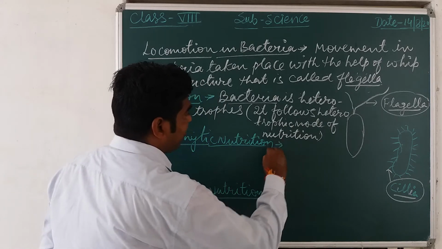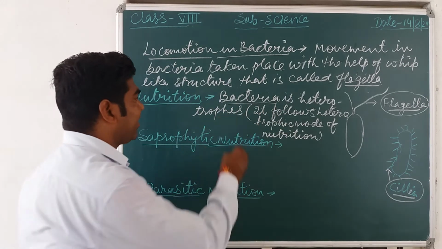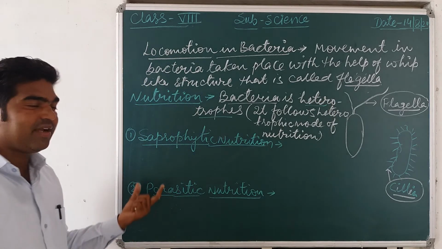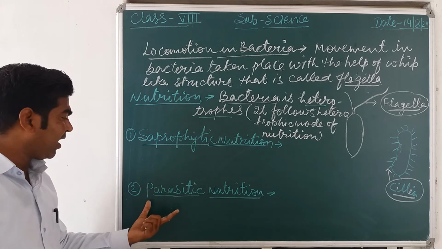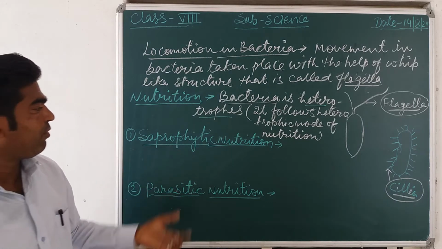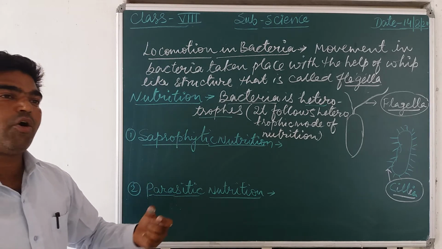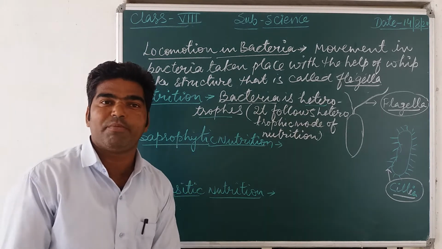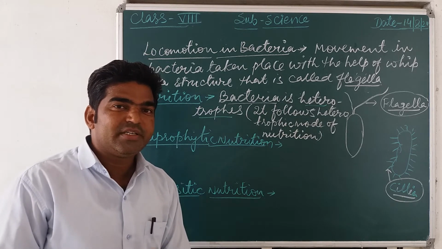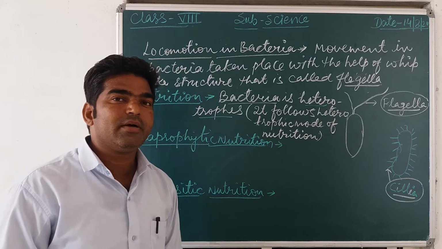Means what? These are the two different forms of the heterotrophic mode of nutrition. Either it is in the form of a saprophytic mode of nutrition or in the form of a parasitic mode of nutrition. Now what is saprophytic? It's very clear. Saprophytic mode of nutrition means the organisms which derive their food from dead and decaying organic materials.